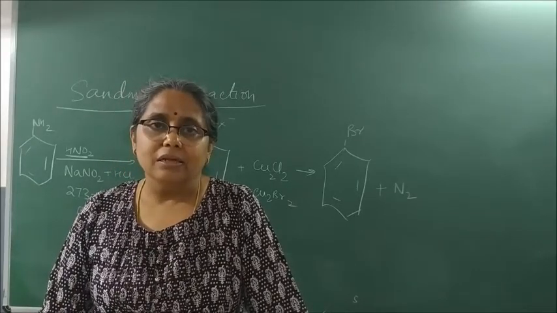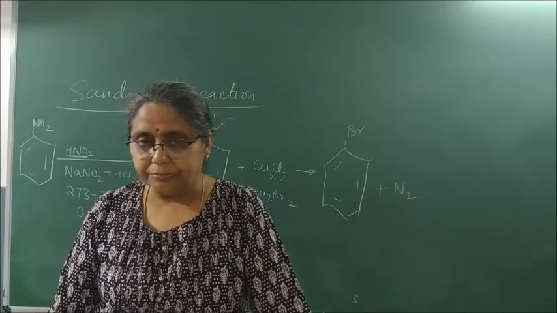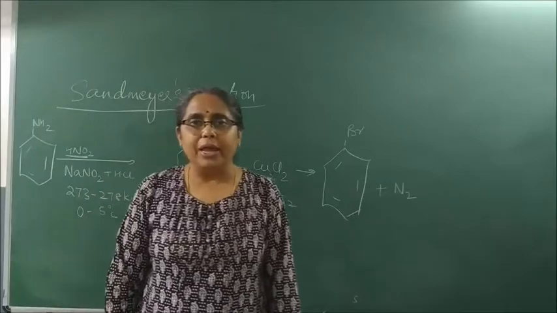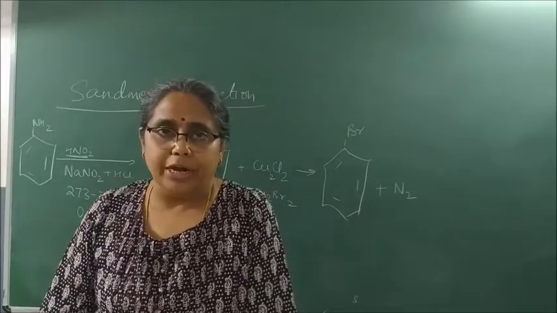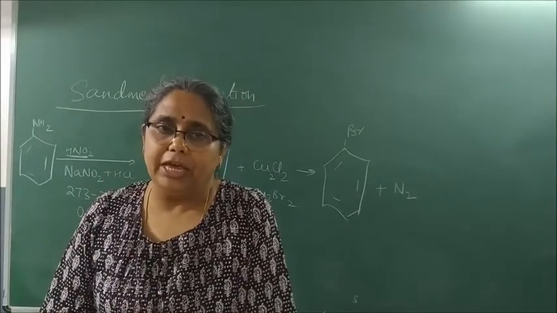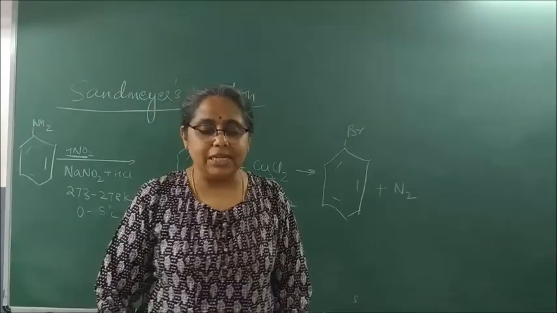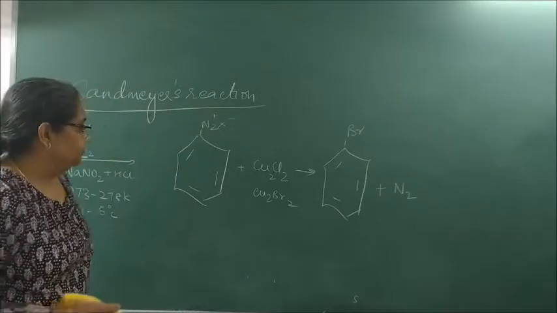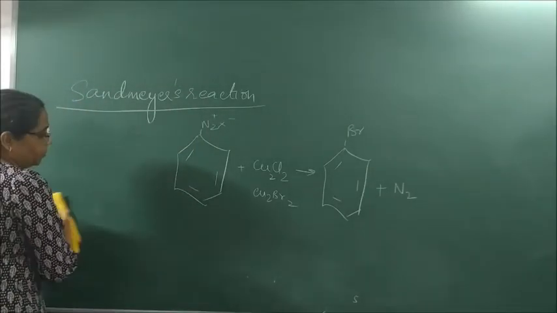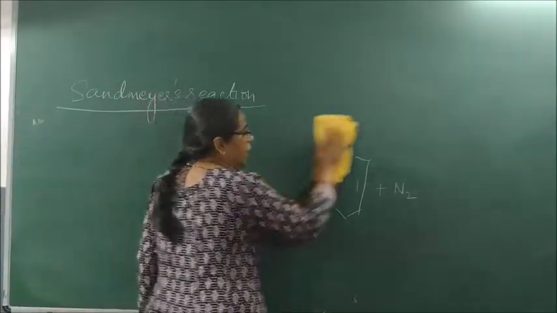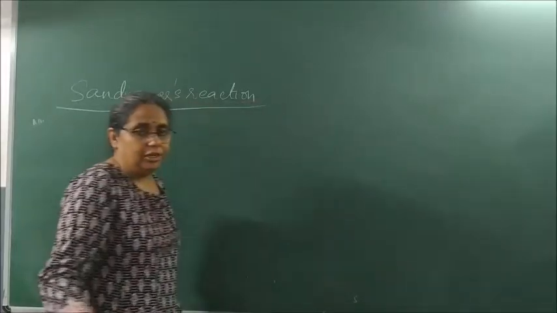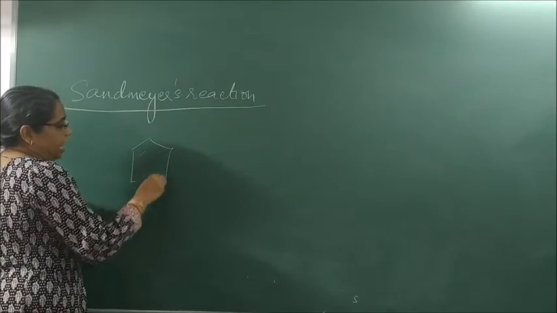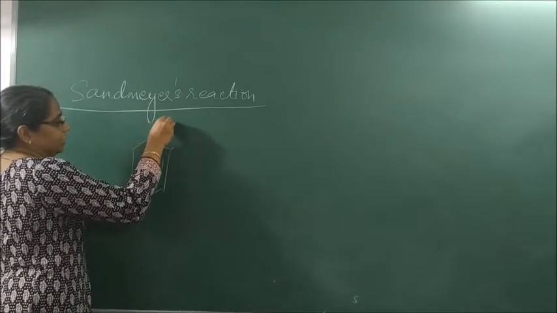And it is formed when benzene diazonium chloride is treated with KI. So only for preparation of iodobenzene using Sandmeyer's reaction, we take C6H5N2+X-.